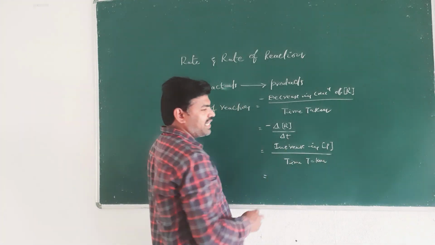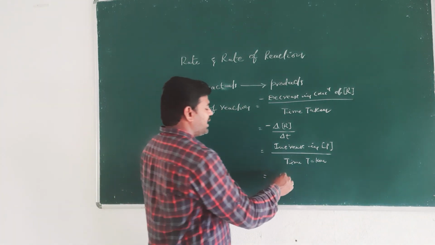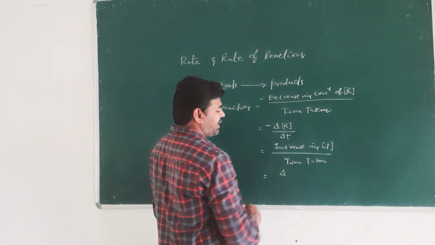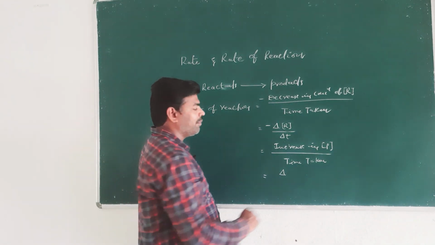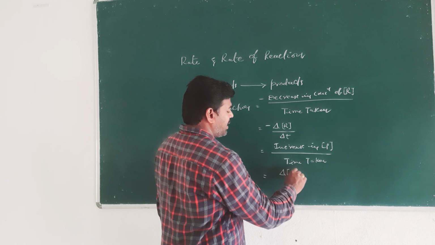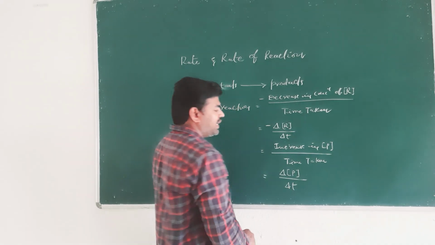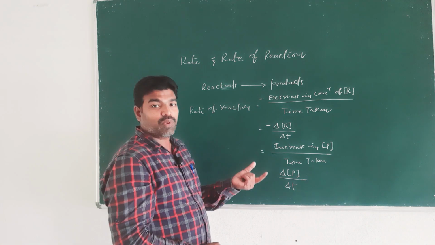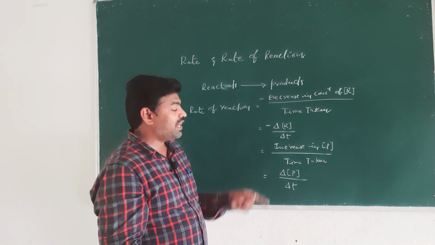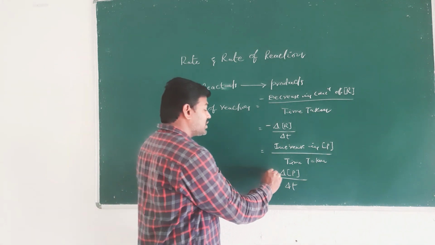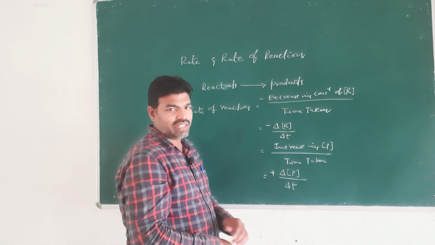So, this increase or decrease is a gradient, represented by a delta, and it is the concentration change P with delta T. Here the concentration of products increases, that is why we assign a positive sign for this increase in concentration.